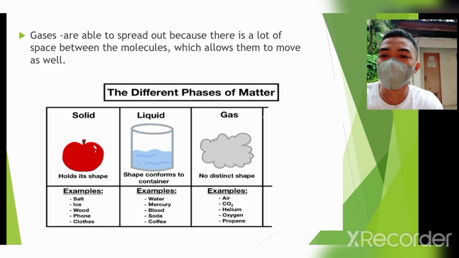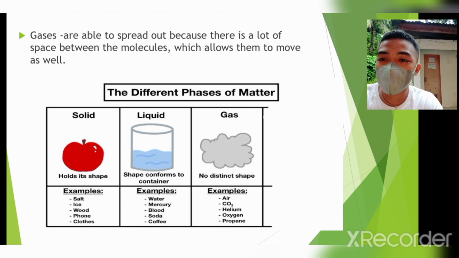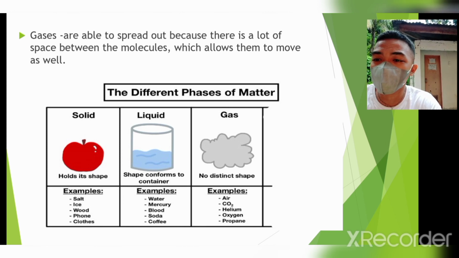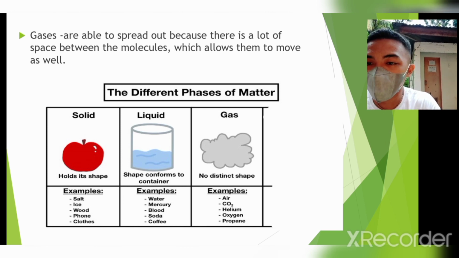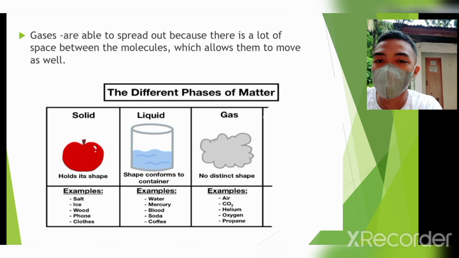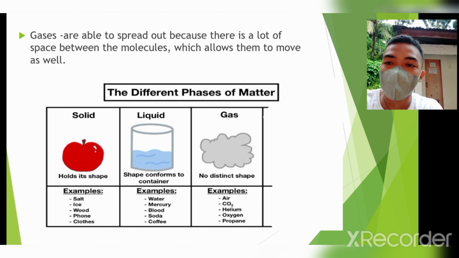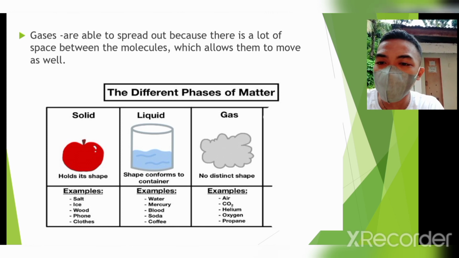So the different phases of matter are solid, liquid, and gas. Examples of solids: salt, ice, wood, phone, and clothes. Examples of liquids: water, mercury, blood, soda, and coffee. Examples of gases: air, CO2, helium, oxygen, and propane.